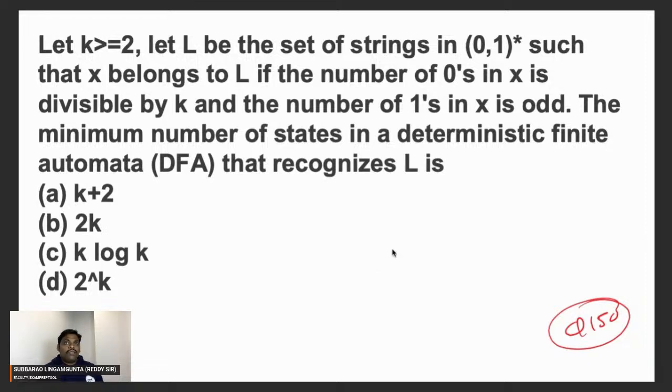The answer for this one is going to be B, 2k. How 2k? For the first problem, k states. For the second problem, 2 states. Using product machine, 2 into k, 2k states. I think everyone is absolutely fine. Let's move to next.